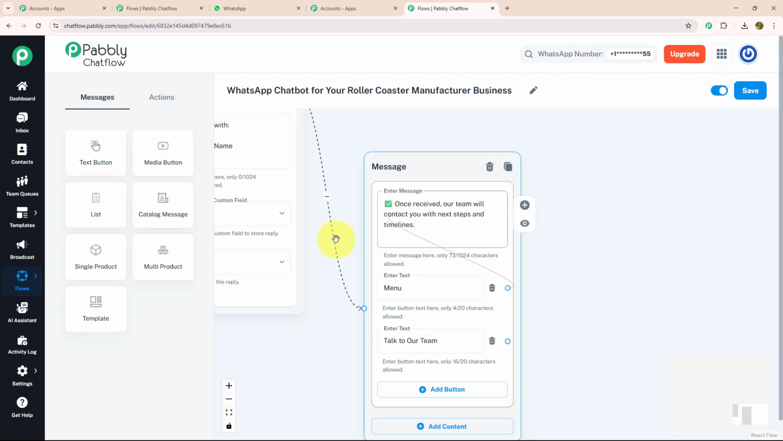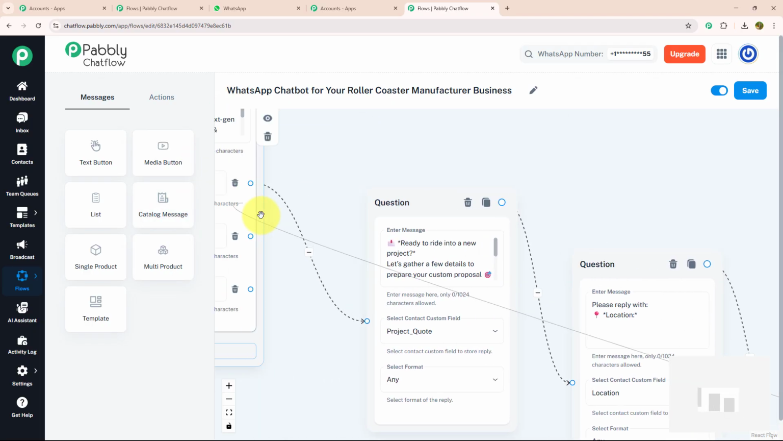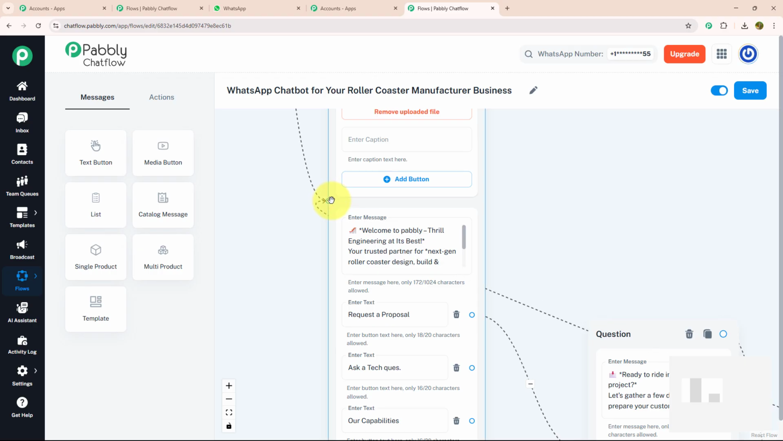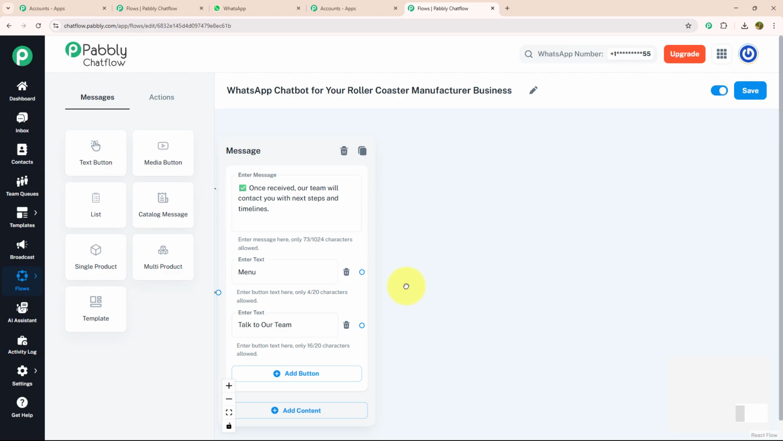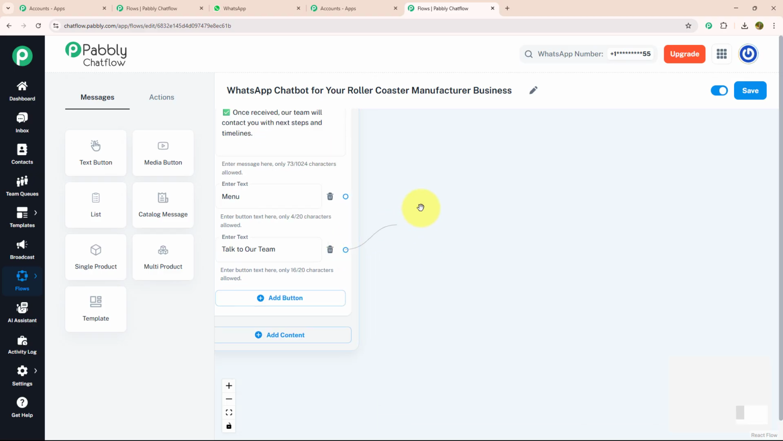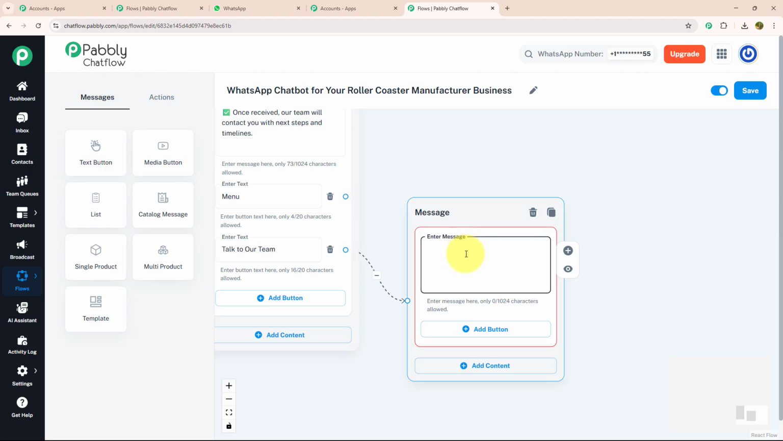I will connect my menu button with my initial message. That means as soon as someone clicks on the menu button, they will get the initial message again. And I'm going to give a separate message for talk to team. I will drag and drop, select the text button and enter my message, in which I will mention that our expert will call them and the responding time is 10 to 15 minutes.